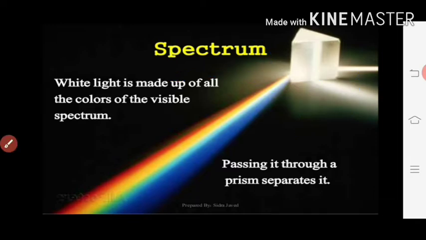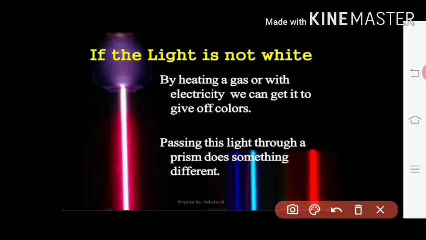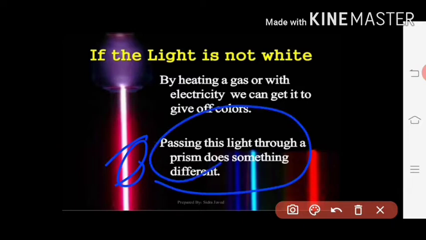So now we have to study what the hydrogen spectrum is. Here you can see that if the light is not white, what we are doing is taking a gas. That gas is heated by passing current through it, that is, electricity. So this is the light. When this light is passed through this prism, it will give some colors, not all colors. So like this we can get.